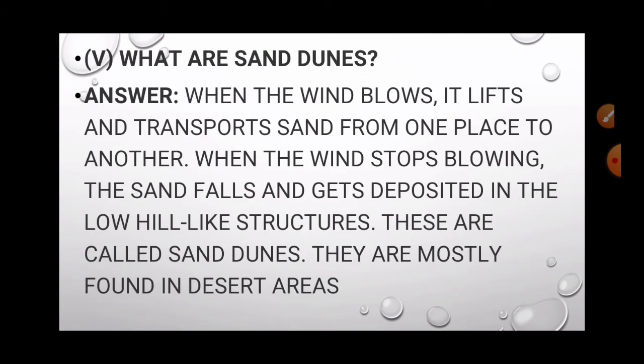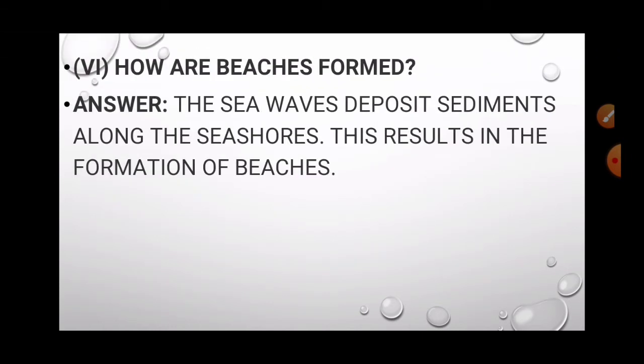What are sand dunes? When the wind blows, it lifts and transports sand from one place to another. And when the wind stops blowing, the sand falls and gets deposited in low hill-like structures. These are called sand dunes. Okay. How are beaches formed? The sea waves deposit sediments along the seashores, and this results in the formation of beaches.